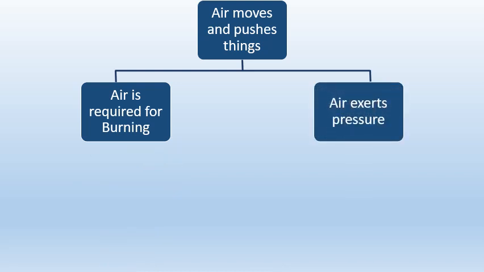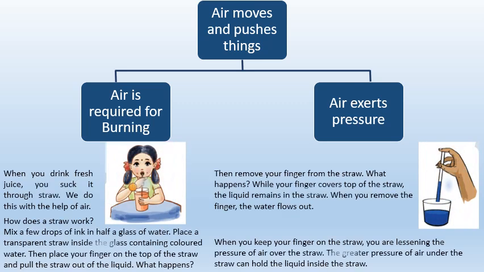Air exerts pressure. When you drink fresh juice, you suck it through the straw. We do this with the help of air. How does a straw work? Mix a few drops of ink in half a glass of water. Place a transparent straw inside the glass containing colored water. Then place your finger on the top of the straw and pull the straw out of the liquid. What happens? Then remove your finger from the straw. What happens?